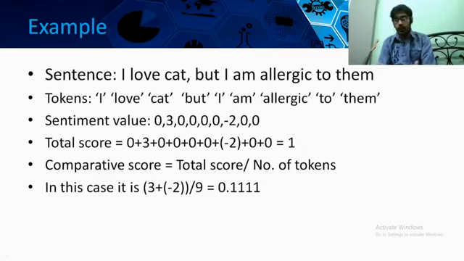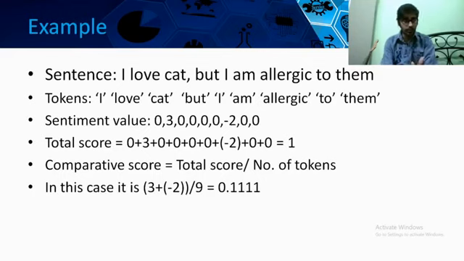According to the AFINN 165 word list, the sentiment value corresponding to each token is listed in the third section. There it is written that 0 is for I, for love it is +3, cat is 0, but is 0, I is 0, am is also 0, allergic is -2, to is 0, and them is 0. I, but, and am are neutral sentiment words, so 0 is imposed.